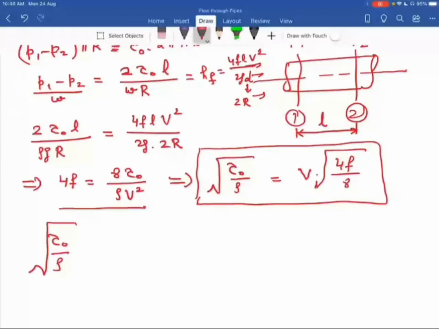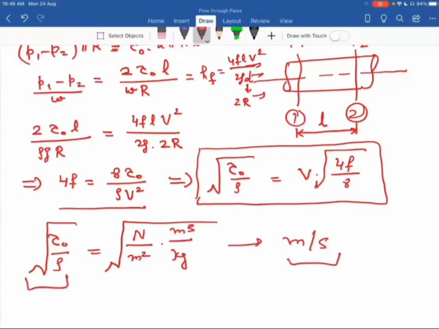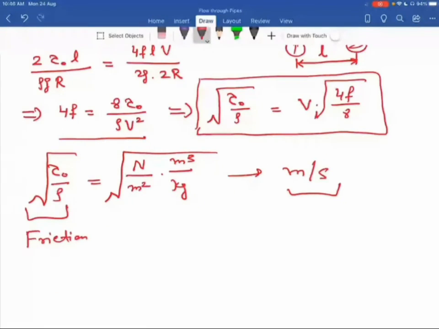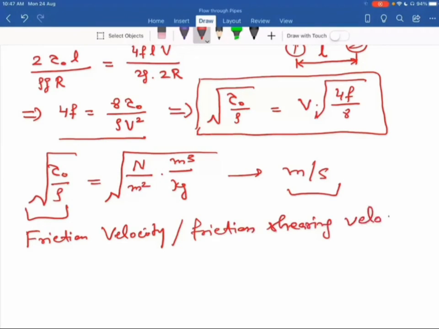That is equal to under root of, now tau is stress, Newton per meter square, rho is density, kg per meter cube. You can see the unit comes out to be meter per second. So this whole term has the unit of velocity, so I call it friction velocity. This is also called friction shearing velocity, and denoted by U star. So you can write U star equal to V under root of 4F by 8.